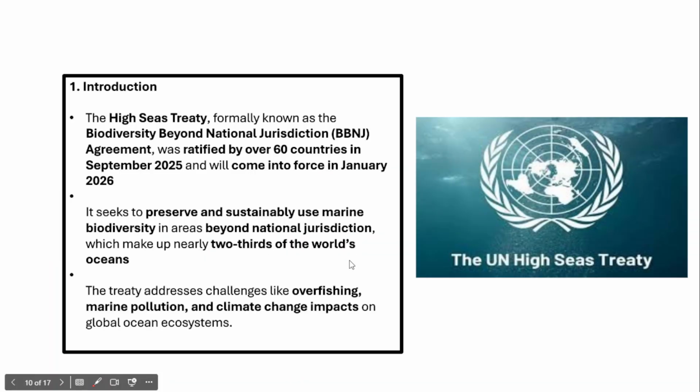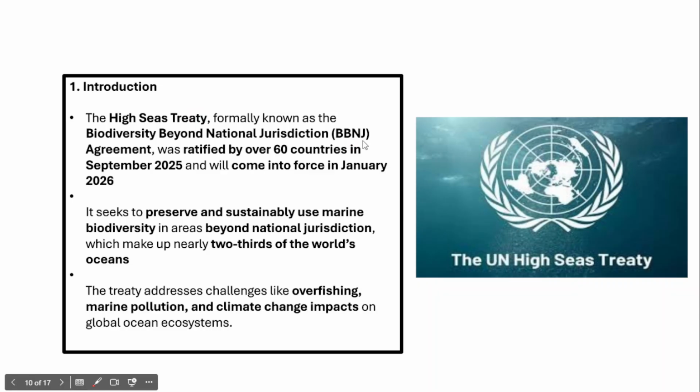Now, if we talk about the High Seas Treaty, it is also known as Biodiversity Beyond National Jurisdiction. In fact, it is important to protect biodiversity in the global high seas. Global high seas are also known as global commons. They are global commons, that means they are the property of the entire world, not one single country. So in order to recognize the importance of protecting biodiversity beyond national jurisdiction, the Global High Seas Treaty has come into effect, which is also known as Biodiversity Beyond National Jurisdiction.